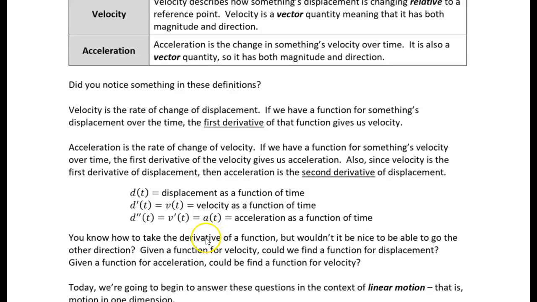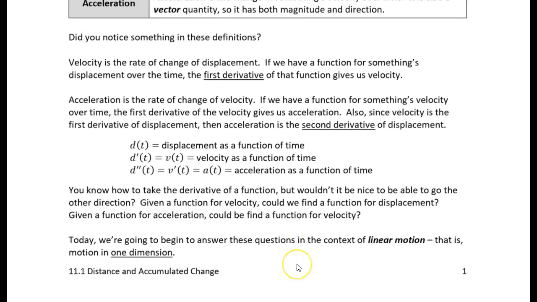Now, you know how to take the derivative of a function, but sometimes we're given information about, say, velocity, and we want to know something about the distance. Or maybe we're given some information about acceleration, and we want to find something out about the velocity. And so it might be nice to be able to go the other direction, not only take a derivative, but also go backwards. And that's what we're going to start to talk about today. That's actually what we're going to be talking about for the rest of this class: how to go backwards, how to take the antiderivative, going backwards, taking a derivative and getting information about the original function.